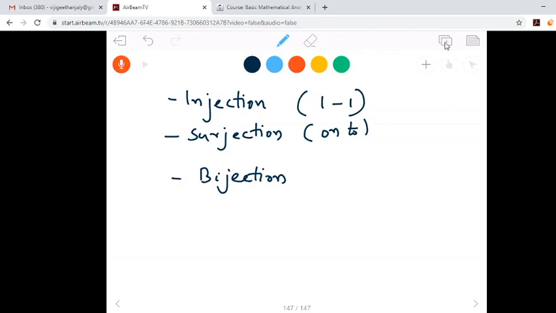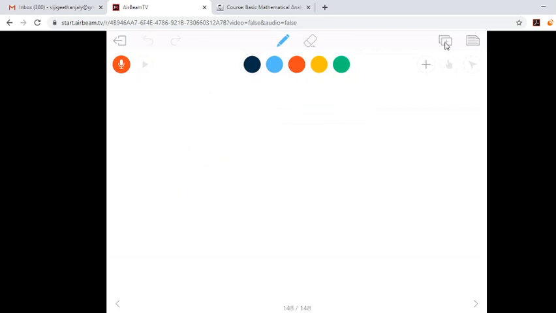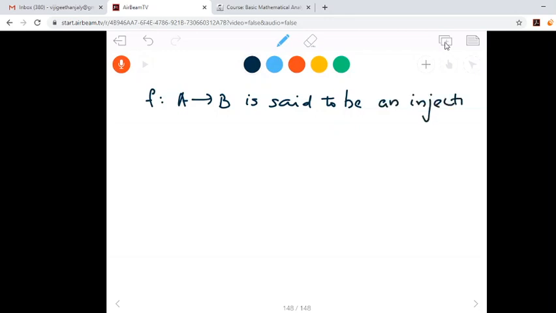So let's see what is meant by an injection. A function f from A to B is said to be an injection if no two distinct elements can have the same image.